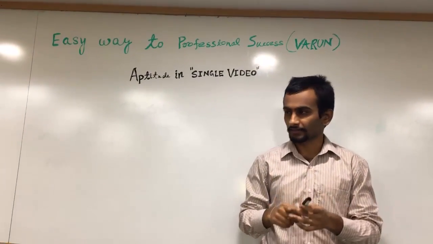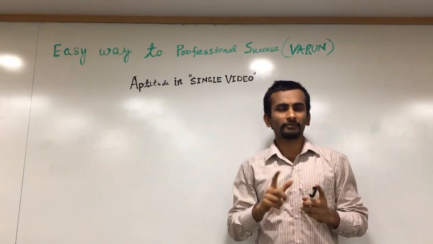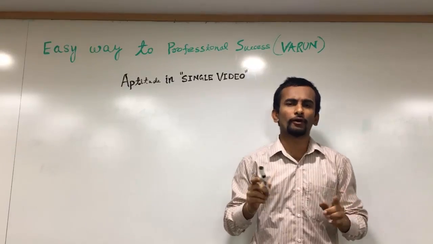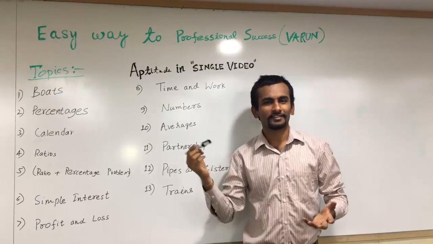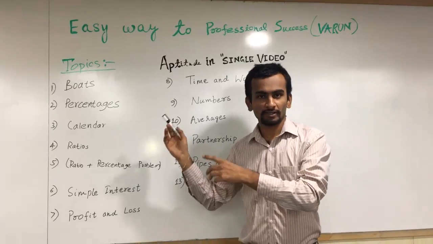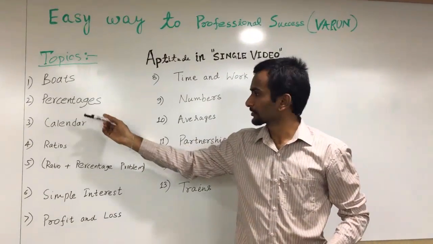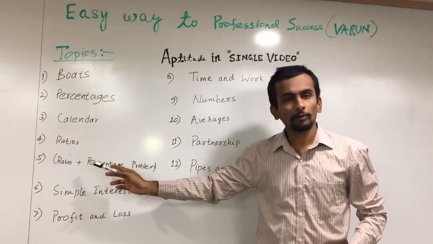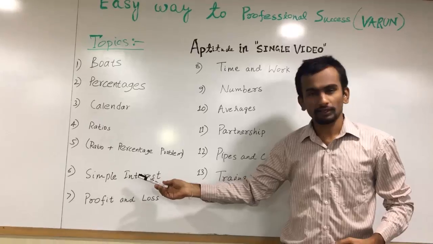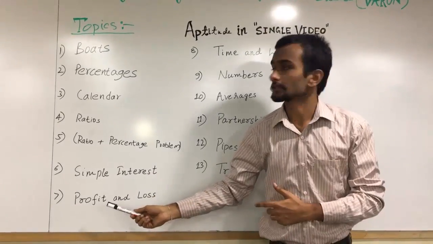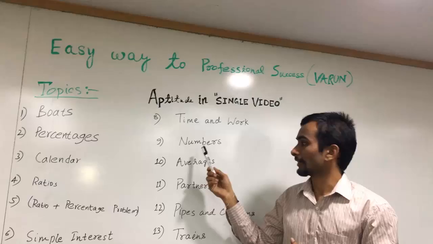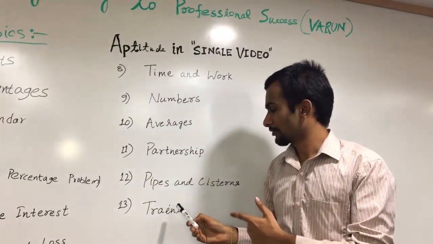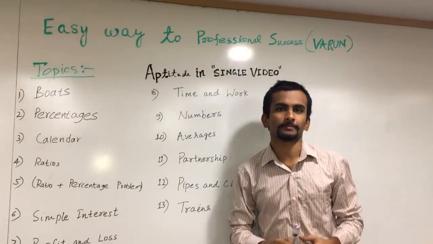Isn't it interesting? Yes. So the aptitude required for campus interviews as well as your preparation for bank exams, group 1 exams, all the stuff will be covered in one single video. While we are waiting, let us get into our section. So the aptitude topics to be discussed in this video are boats, percentages, calendar questions, ratios and proportions, ratio and percentage mixed problems, simple interest, and calculation of profit and loss, time and work, number systems, averages, partnership, pipes and cisterns, trains, nothing but time, speed and distance problems.